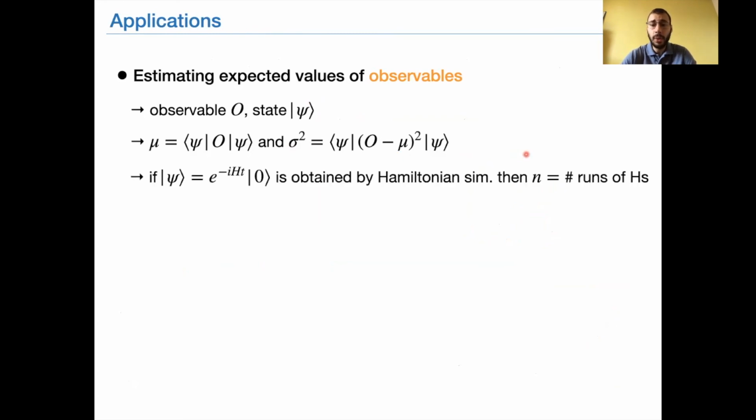Now, in the quite common situation where this state psi is obtained as the output of some Hamiltonian simulation process, then the number of quantum experiments, this parameter n, will correspond to the number of runs of Hamiltonian simulation we are using. And so with n runs, we can obtain an estimate of mu that satisfies the error bound that I described before.